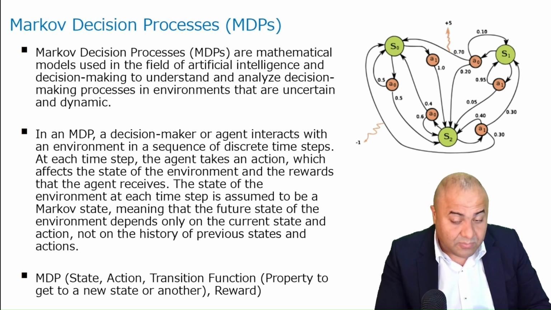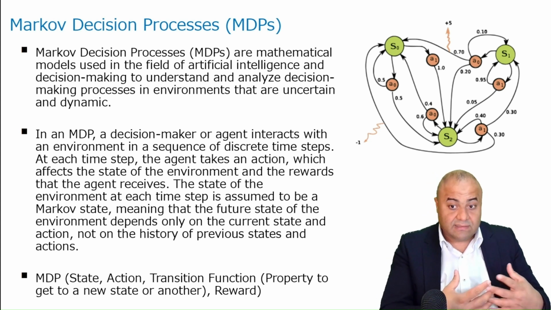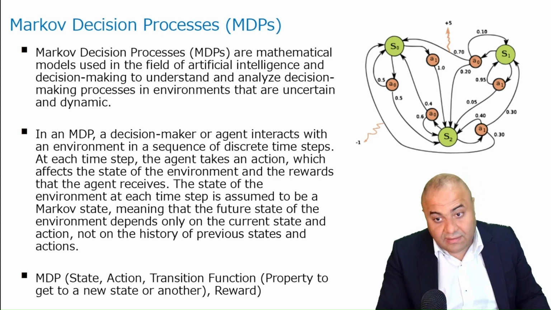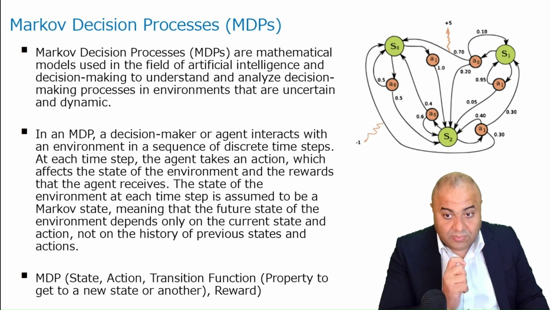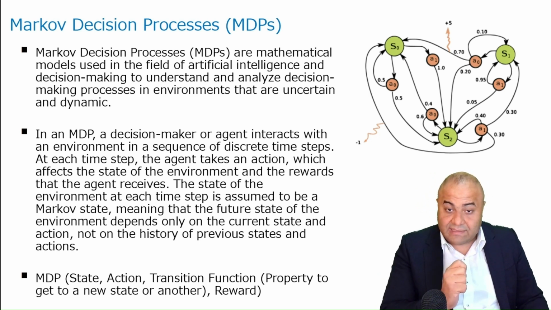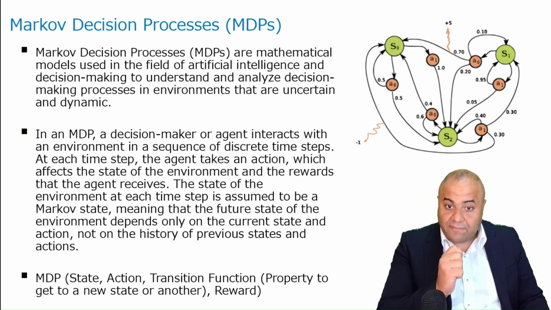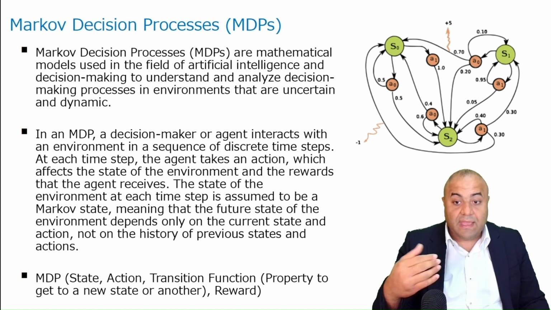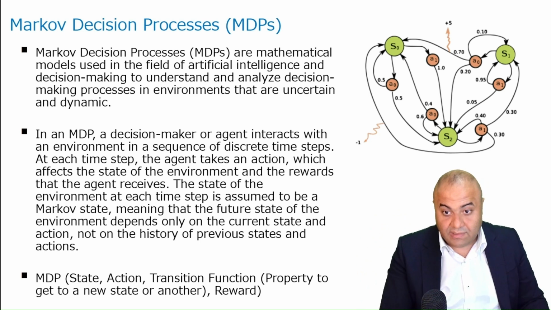In the Markov decision process, there are unique states, and another important thing is basically that the future state does not depend on the history of our states.